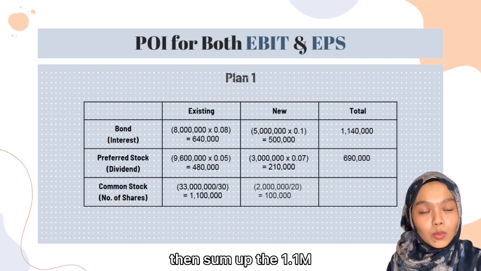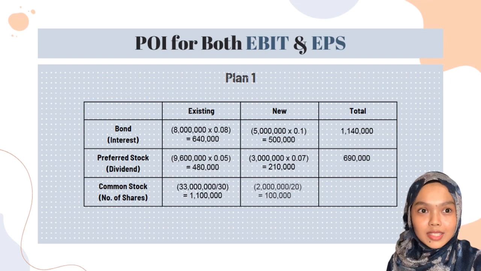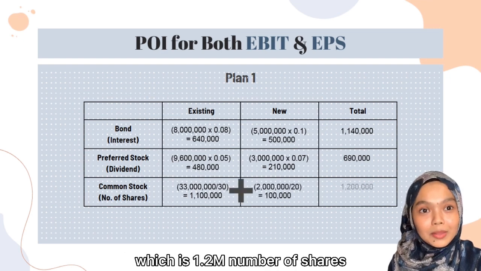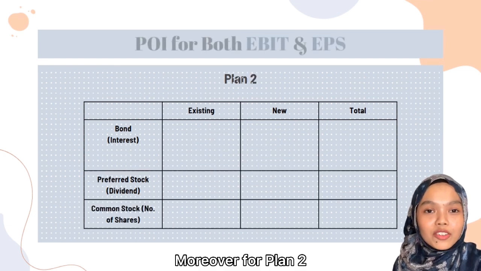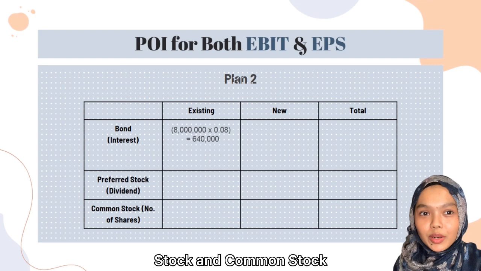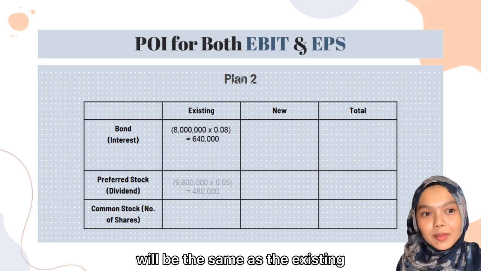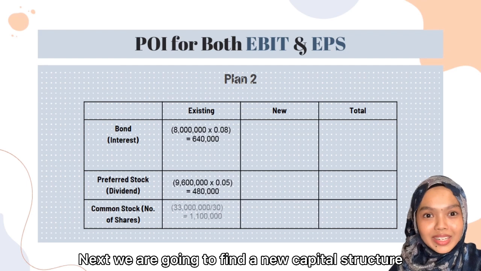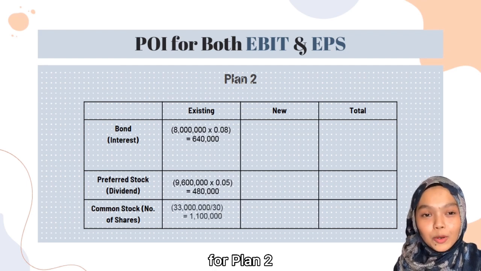Then sum up the 1.1 million with 100,000, that would be total of common stock, which is 1.2 million number of shares. Moreover, for plan 2, for the existing amount of bond, preferred stock and common stocks will be the same as the existing plan 1. Next, we are going to find a new capital structure for plan 2.